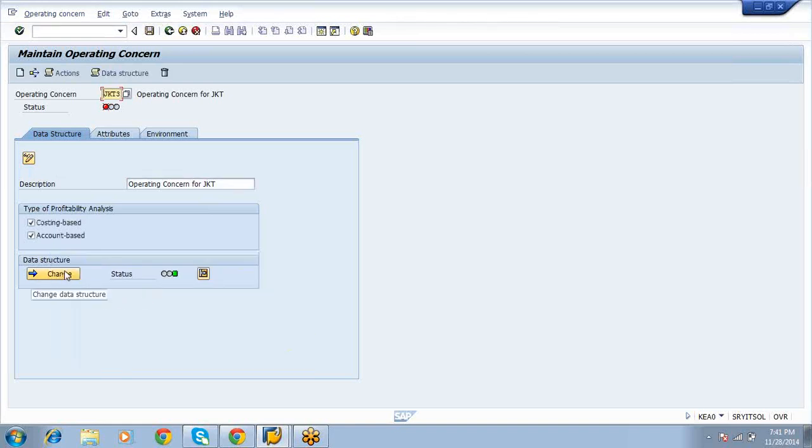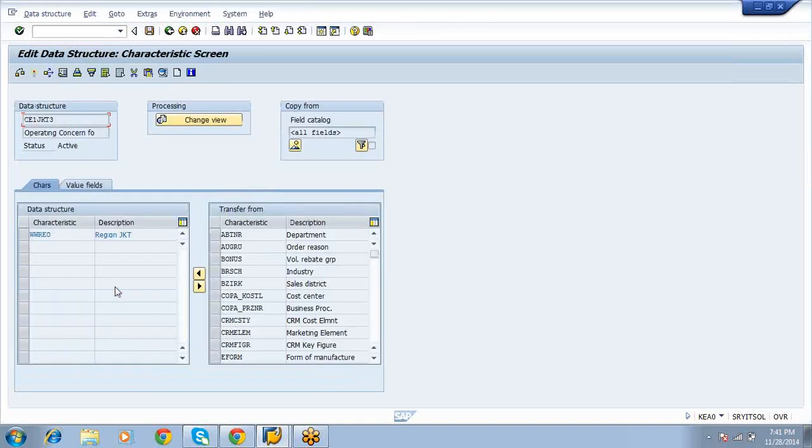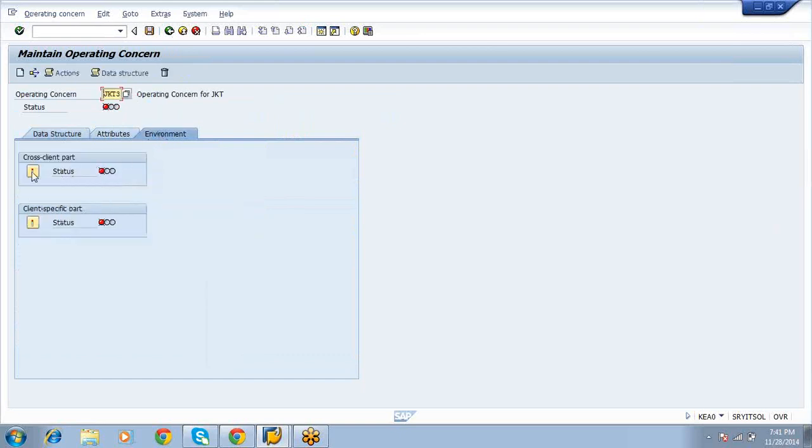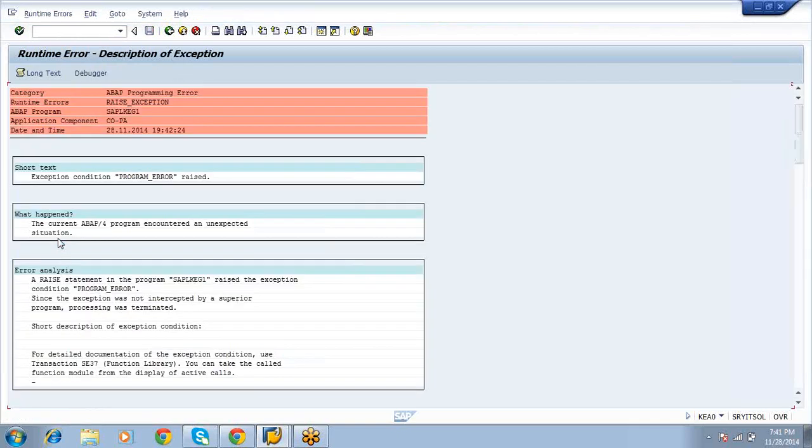Now change this one status. Again create, generate. Now generate again. Here this status should be activated. Why is the system showing an error message? I'm not getting it. This is a program exception condition, program error raised above program.